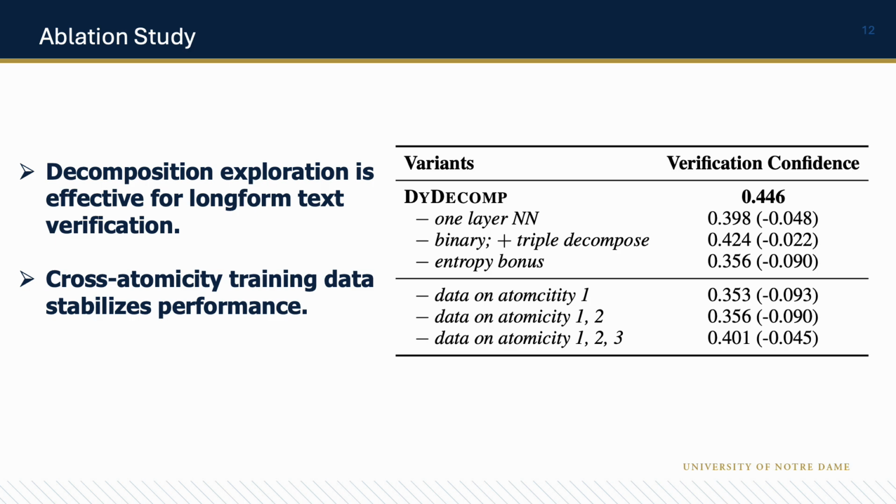Similarly, switching from binary to triple decomposition at each step, which reduces the exploration of subclaims at different atomicities, also leads to declined verification confidence. We also find that gradually removing claims of lower atomicity from 1 to 3 from the training set negatively impacts verification performance, highlighting the importance of cross-atomicity data for improving generalizability and the stability of dynamic decomposition.